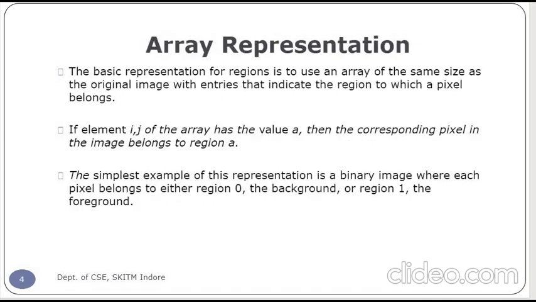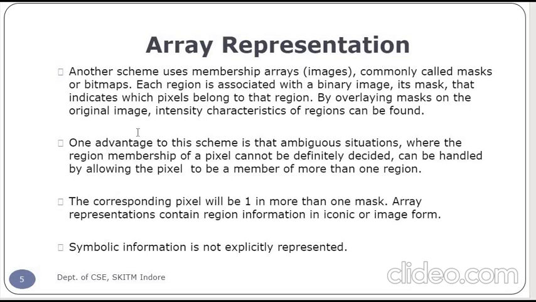Let us first see what an array representation is. The basic representation for a region is to use an array of the same size as the original image, with entries that indicate the region to which a pixel belongs. If the element i, j of the array has the value A, then the corresponding pixel in the image belongs to the region A. The array representation uses a membership array image, commonly called a mask or bitmap.